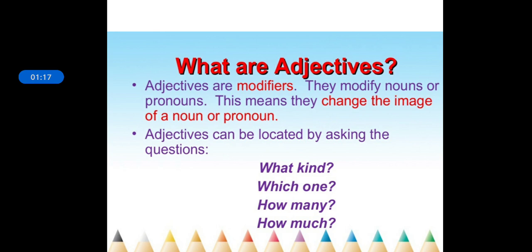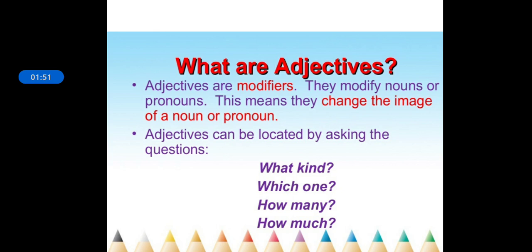Basically, adjectives are modifiers and they modify a noun or pronoun, and this means they change the image of a noun or pronoun. Image in the sense that they give you extra information about the noun or pronoun mentioned in the sentence. Adjectives can be located by asking questions. In order to find the adjectives you can ask 4 questions: what kind, which one, how much, and how many.